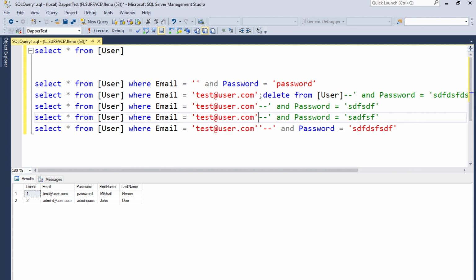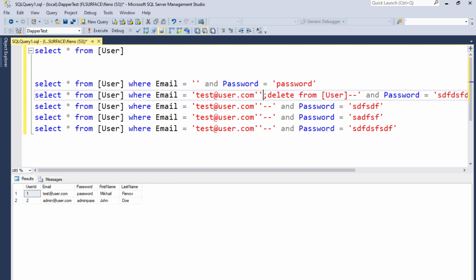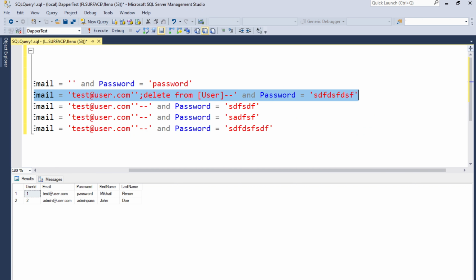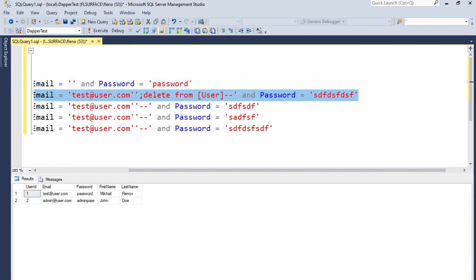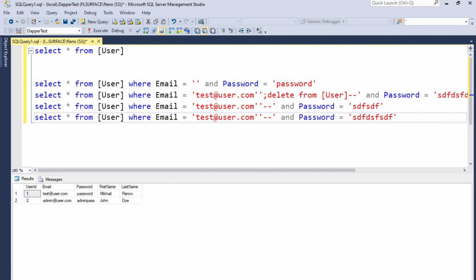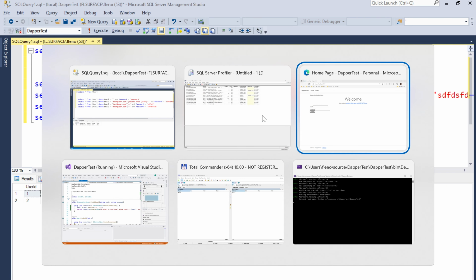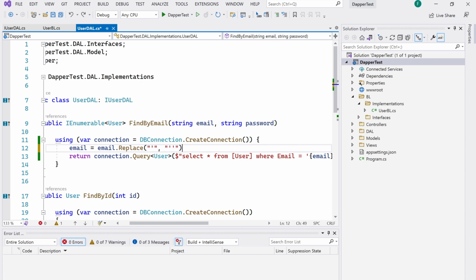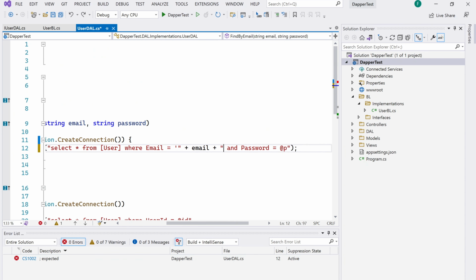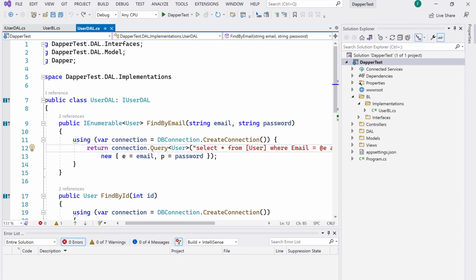Double single quote actually works. If we add it everywhere, it actually helps. And this query would not drop the database. It just returns nothing and the data is still there. Not drop, delete everything from the database. Everything is still there. So double single quote works. But honestly, that's ugly. That's really ugly to use something like that. Why would you want to use something like that? I have no idea. There's a great way: use parameters. I mentioned this multiple times. And in DBeaver, it looks like that.